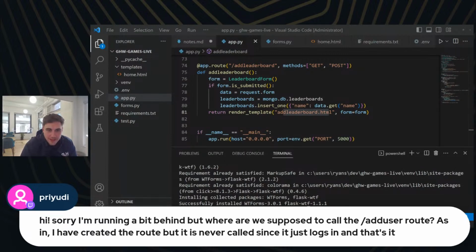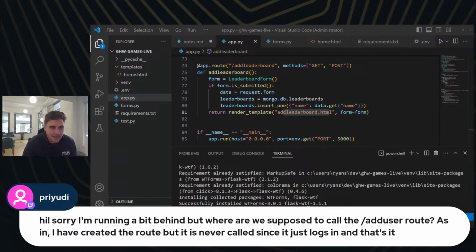No big deal. But where are we supposed to call the /add user route? As in, I have created the route, but it is never called since it just logs in. That's it. So right now, I was just really using that as a way to test the functionality. I think normally the way you would do this is on the user's first sign in, when they first log in, you would do some sort of statement check, maybe like an if else or something like that to actually add them to your MongoDB, add them to your collection, add them to your cluster.